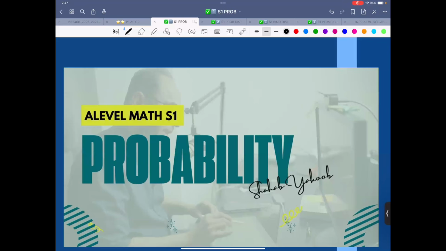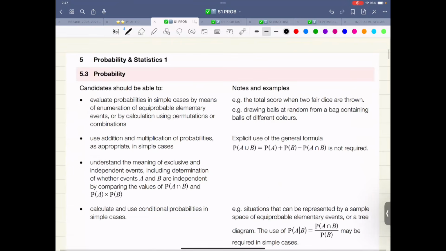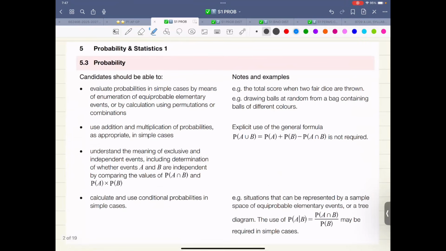Now it's time for the exam, and there are some topics of S1 that we have studied. So it's time to review them for the mid-year exam. That is the syllabus content, and we have done everything in probability. Let me just highlight it a bit for you. Keep in mind that this session will take at least 90 minutes, 1.5 hours. It could also go up to 2 hours. So just sit back, relax, and enjoy the show.